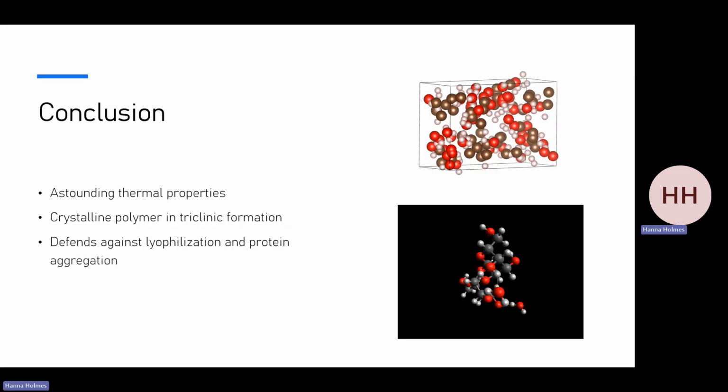In conclusion, trehalose dihydrate is a versatile and cornerstone excipient for biologic and pharmacological formulations due to its stability and structure, which provides unique thermal properties. It is a naturally occurring crystalline polymer that is notable for mostly its cryoprotectant, anti-aggregation, and non-reducing capabilities, and is used in many applications across the pharmacological industry and beyond.